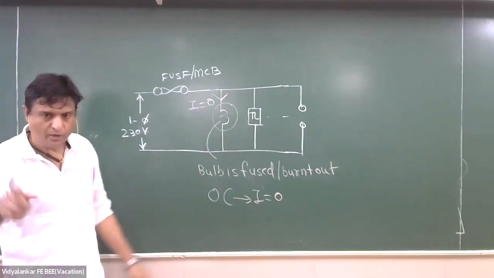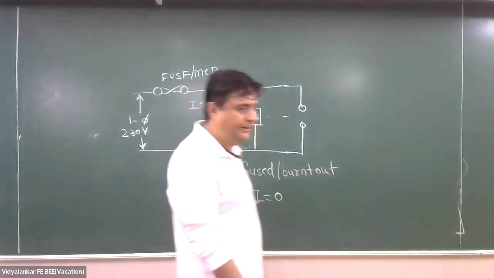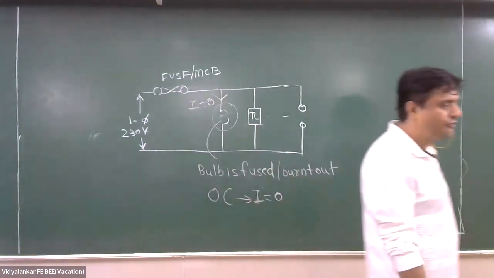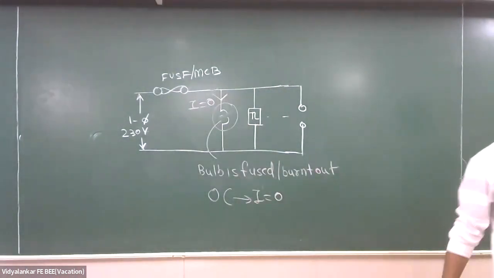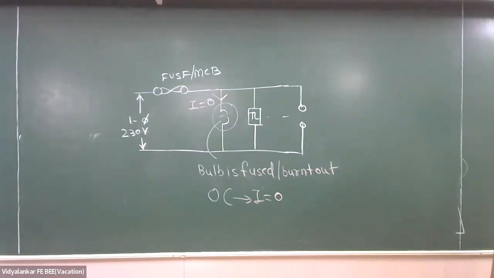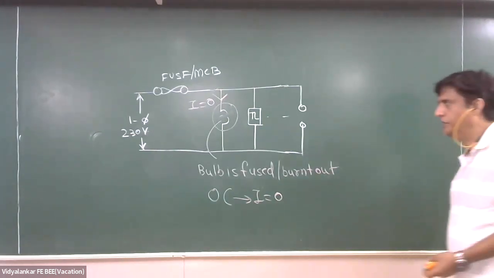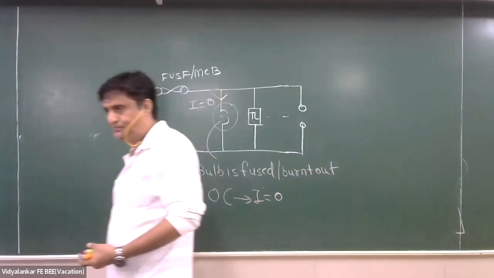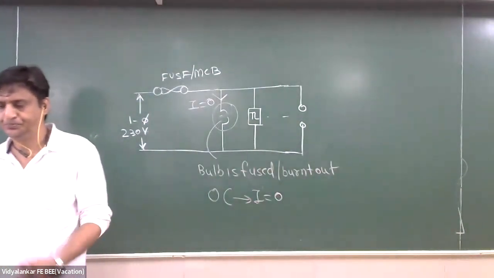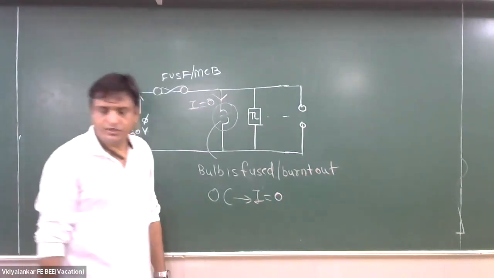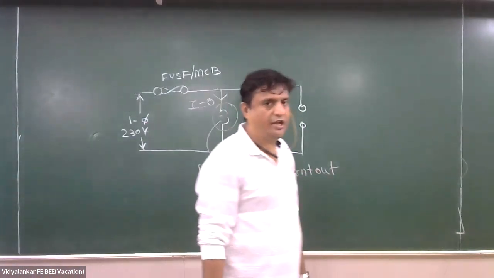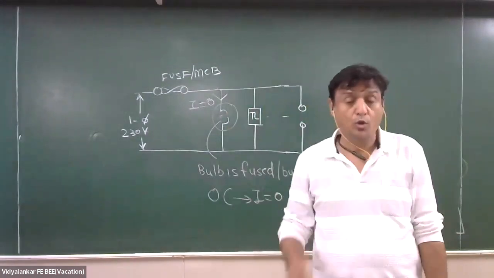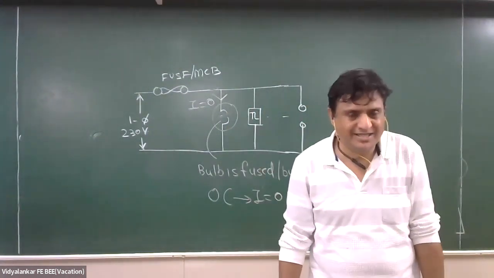Understood? So write down. In case of open circuit, current will be 0. Current will be 0. But open circuit voltage exists.